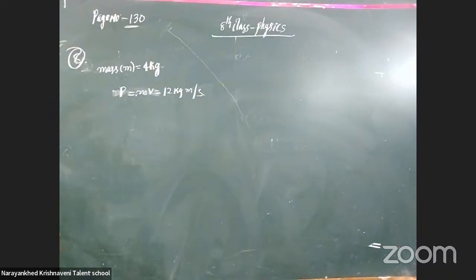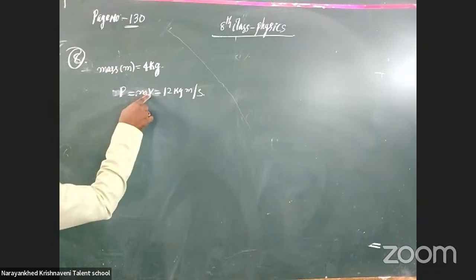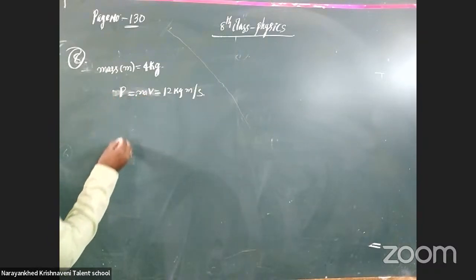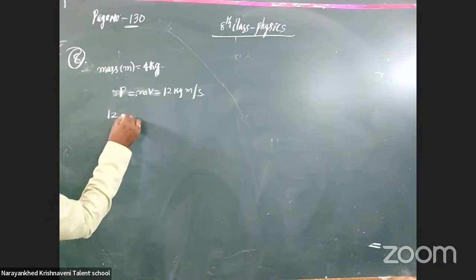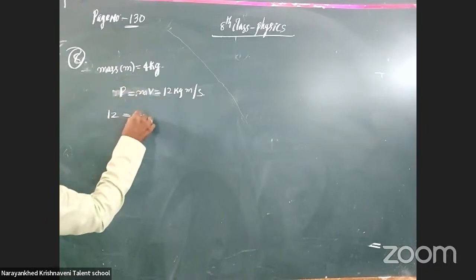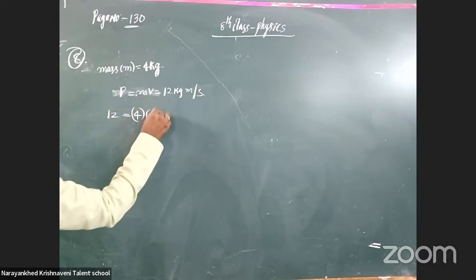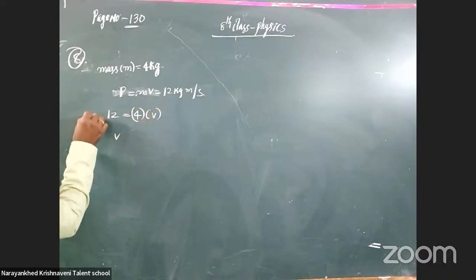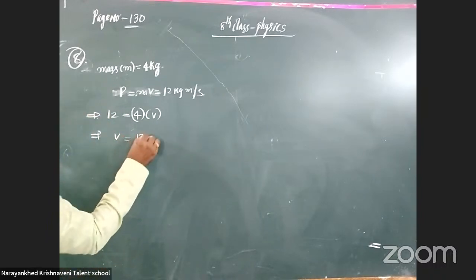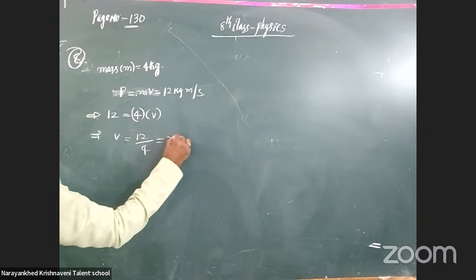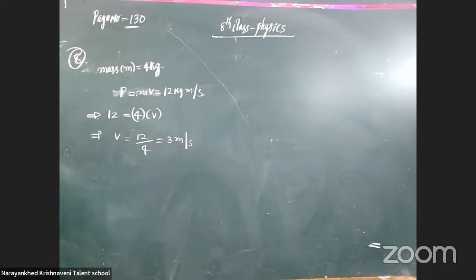Simple question only, we have to find out the velocity from it. Momentum is 12 and mass is 4. V we don't know here, so V is equal to 12 by 4, that is 3 meter per second.